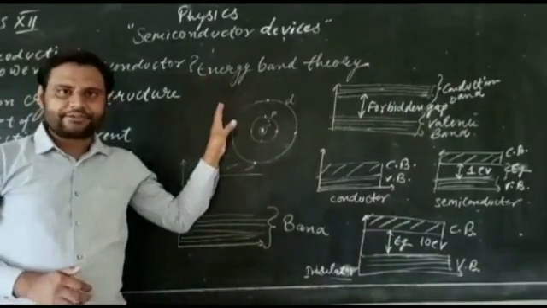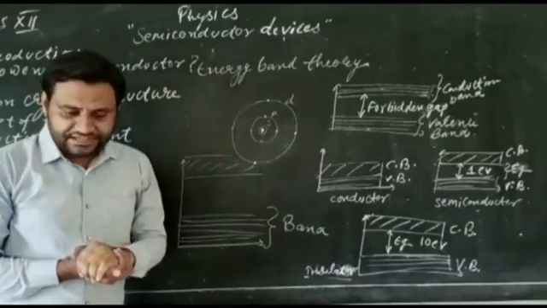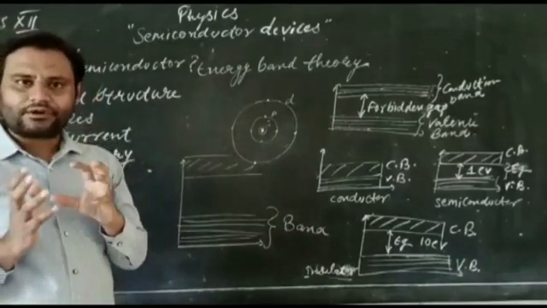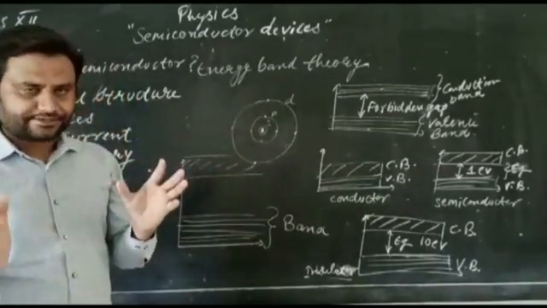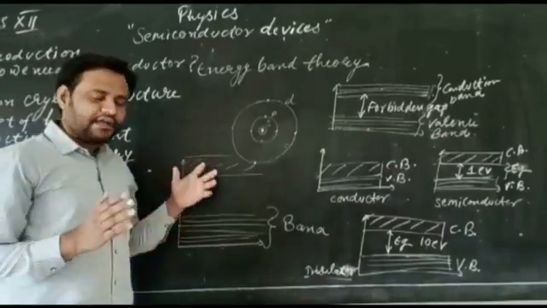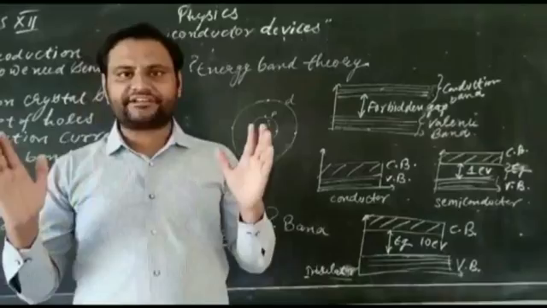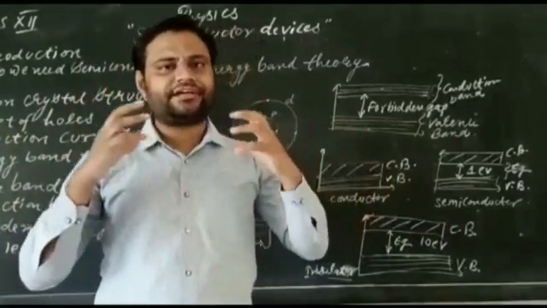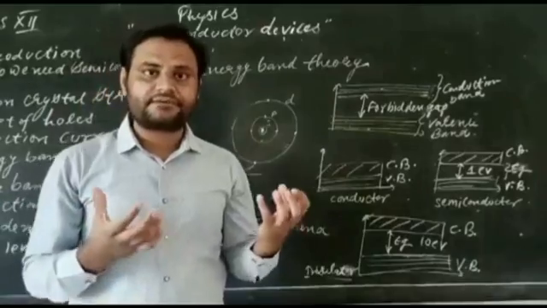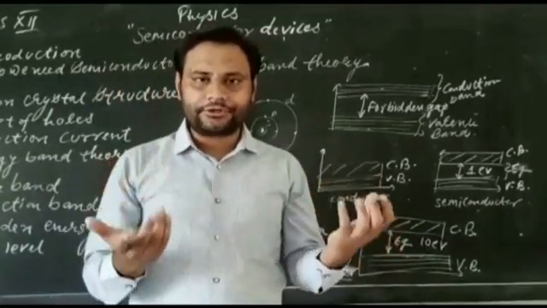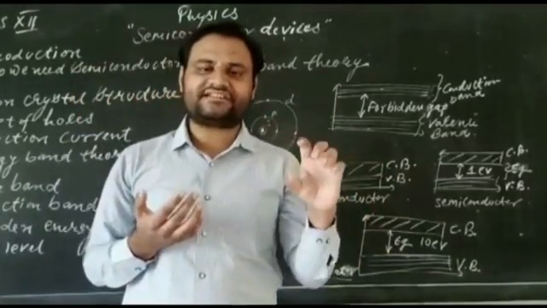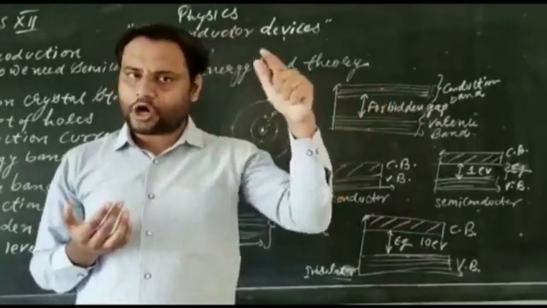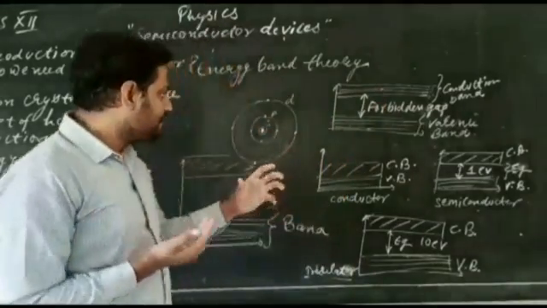Now we are going to discuss energy band theory. What is energy band theory? Energy band theory plays an important role whenever we are studying conductors, insulators and semiconductors. As you all know, all materials are basically made up of different types of atoms, and atoms comprise protons, neutrons and electrons. Protons and neutrons are there in the center, the nucleus, and the electrons revolve in the orbits of the atoms.